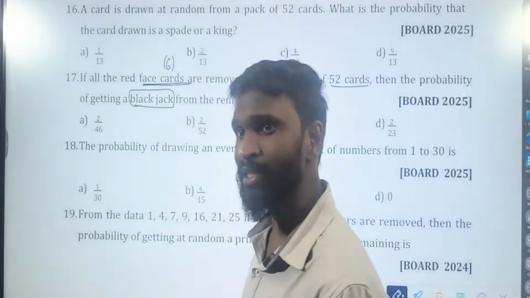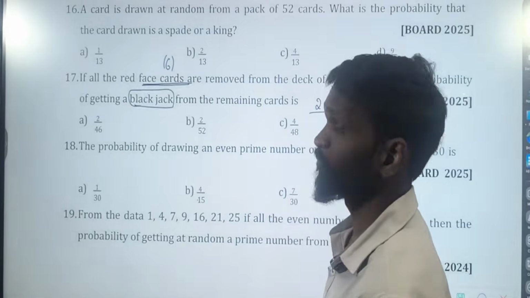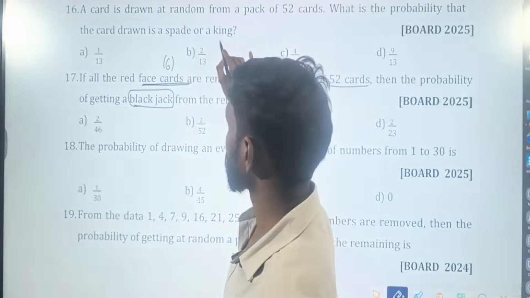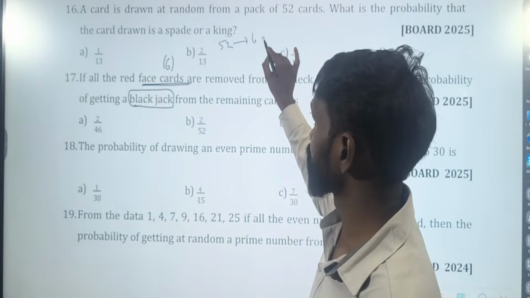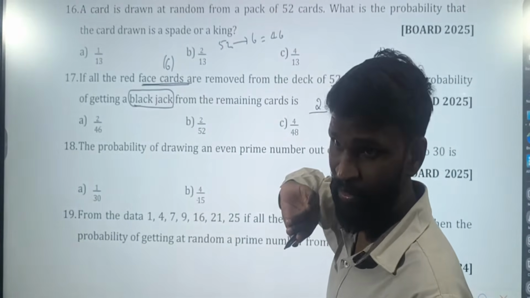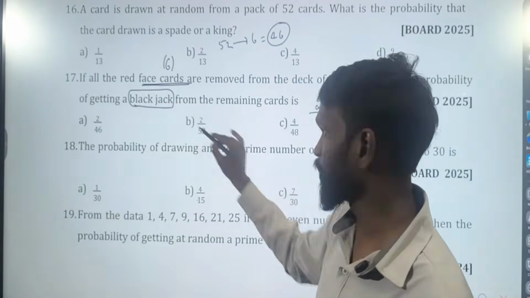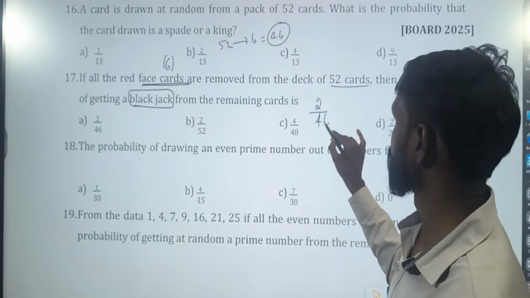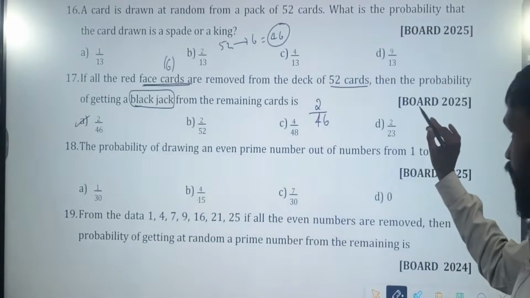Under black how many jacks are there? 2. Out of how many? You had 52 cards. From that you have removed 6. Which means you are left with 46. In that 46 they are asking about black jacks. How many black jacks will be there? 2. Out of 46. So what's the answer? Option A.